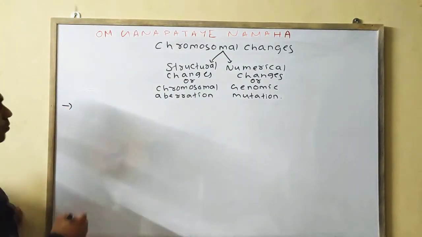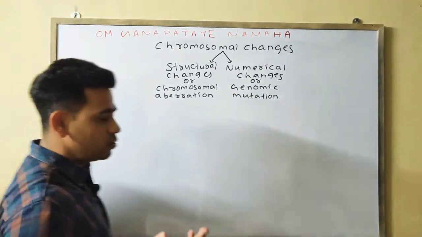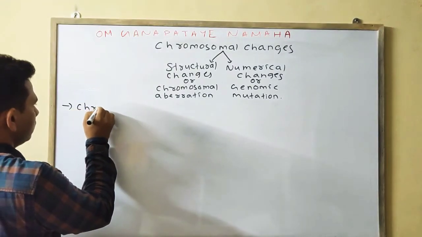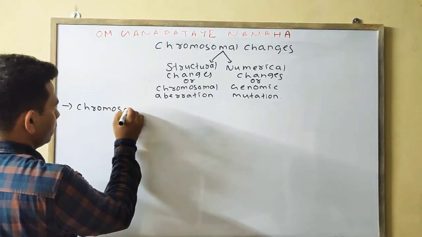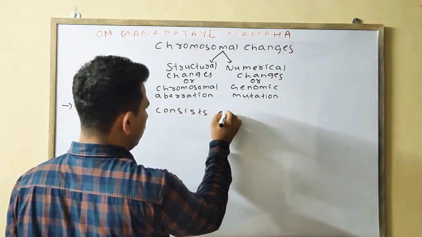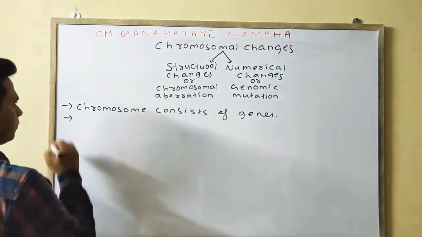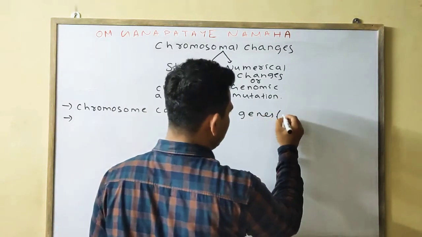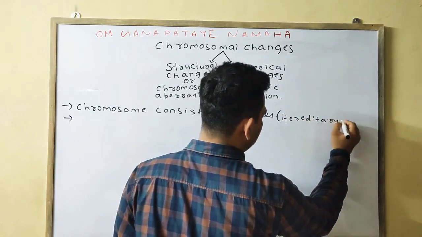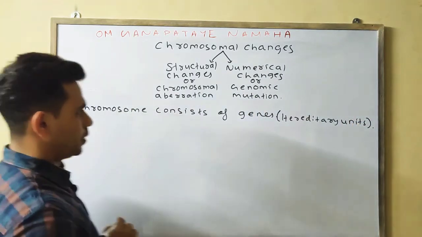First point, we know the chromosome consists of genes, which are also your hereditary units. Okay. Next point.